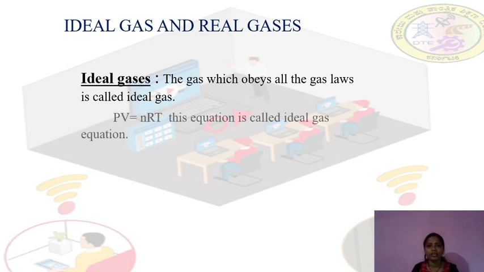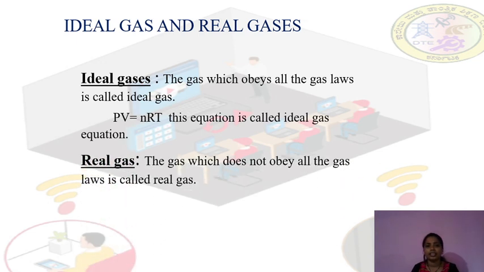Now, what is meant by real gases? Real gases means the gas which does not obey all the gas laws. So the gas which does not obey Charles' law as well as Boyle's law, Gay-Lussac's law, if it does not obey those laws, then it is called a real gas.